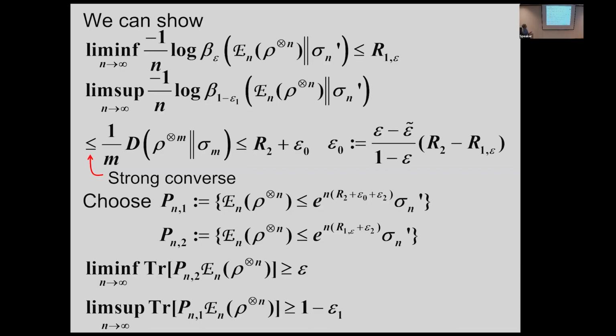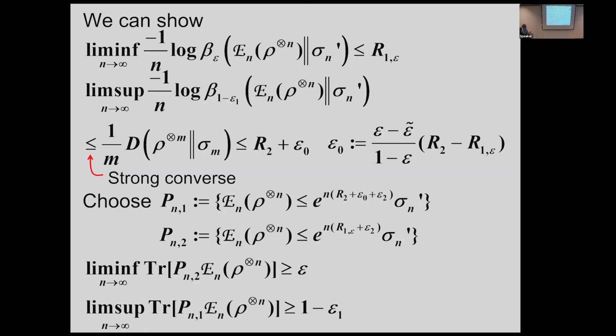So this is the same, this is hypothesis testing. Originally, without pinching, we have this equation. But now we apply pinching, which somehow decreases the performance of hypothesis testing. So still we have this inequality. But if you consider the commutative case, this is the same as the original one, then this is equal.